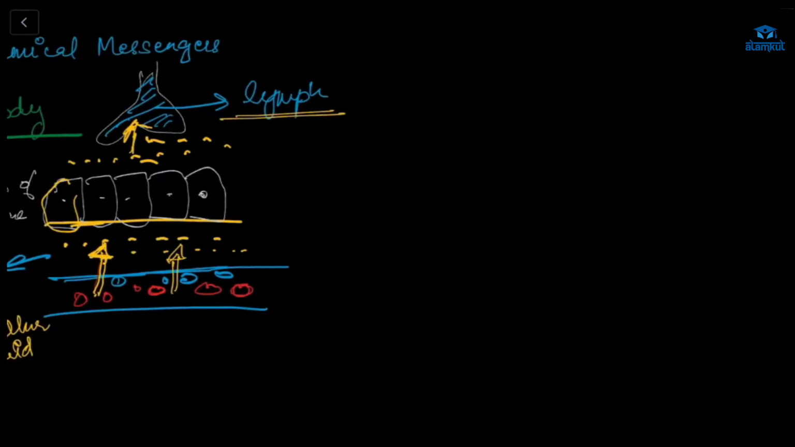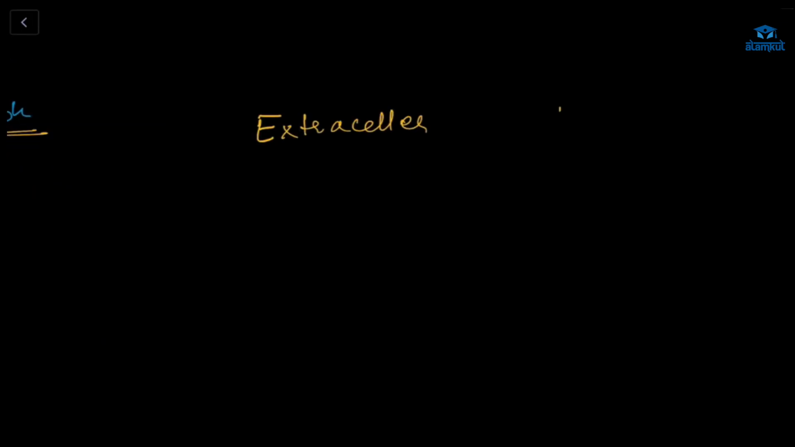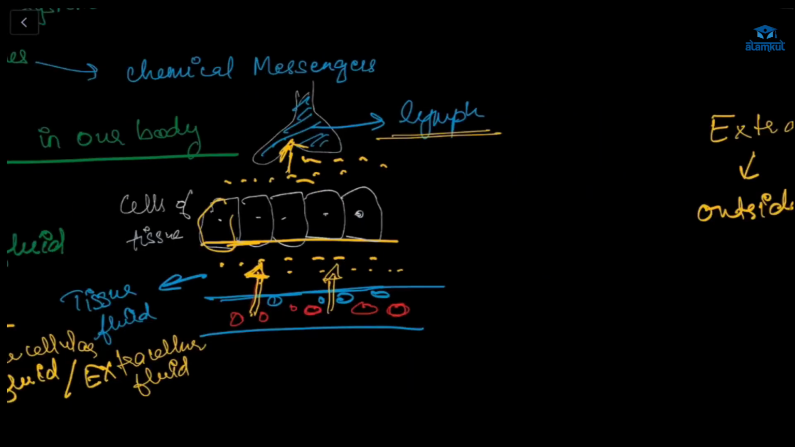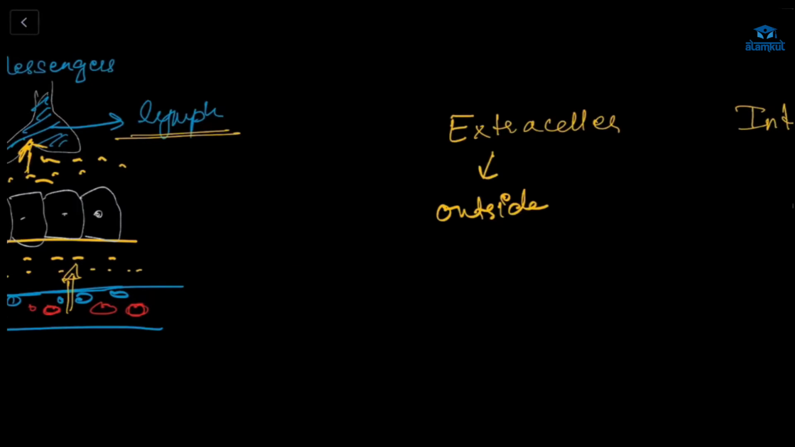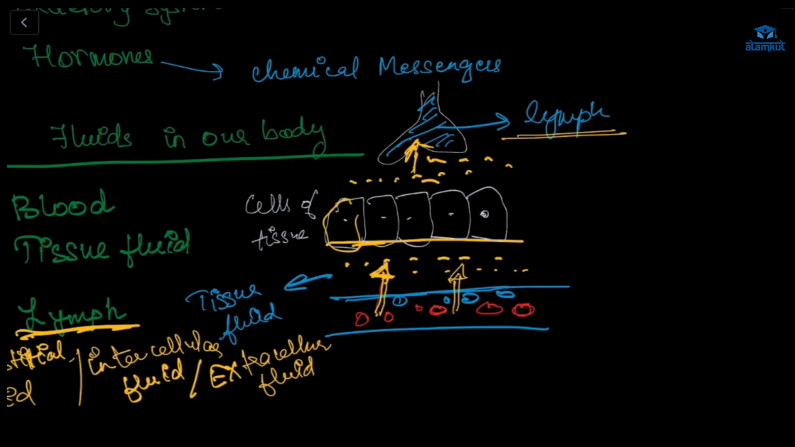So there are two types of fluid: extracellular and intracellular. Intracellular is present inside the cell, and this is outside. And this tissue fluid is part of extracellular fluid because it is present outside the cell.